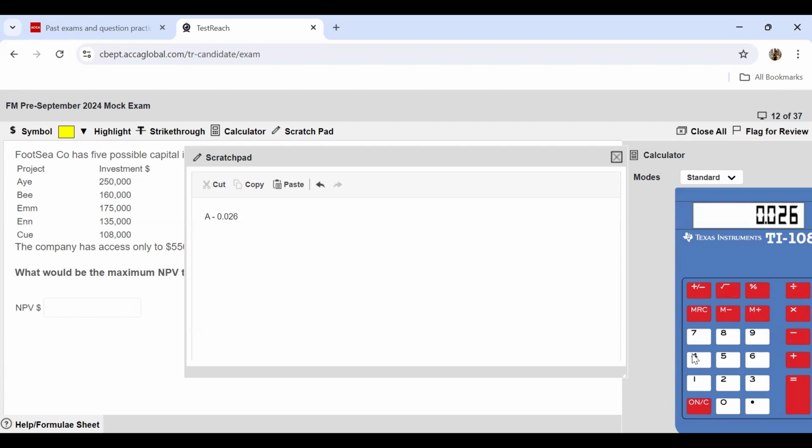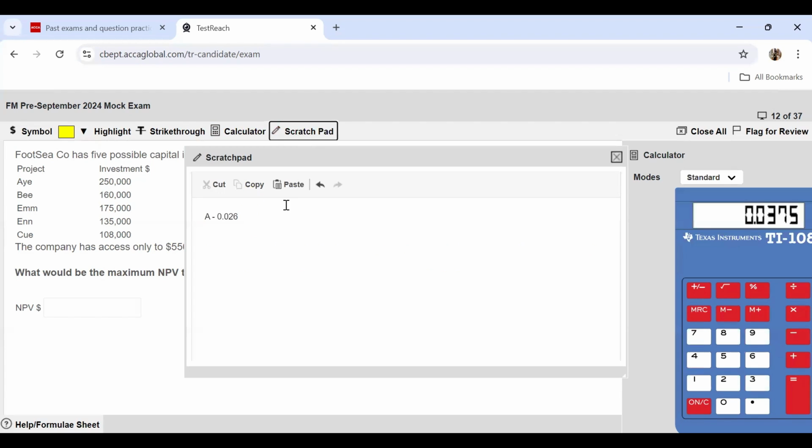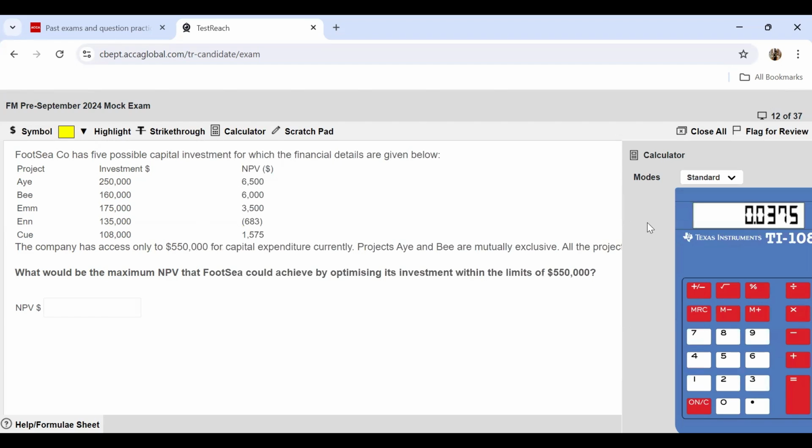And then let's do it for B. For B, your figures are 6,000 divided by 160. So 6 by 160, this is going to give you 0.0375. And then let's talk about C. C is 3,500 over 175,000. So 3,500 by 175,000. This gives 0.02.